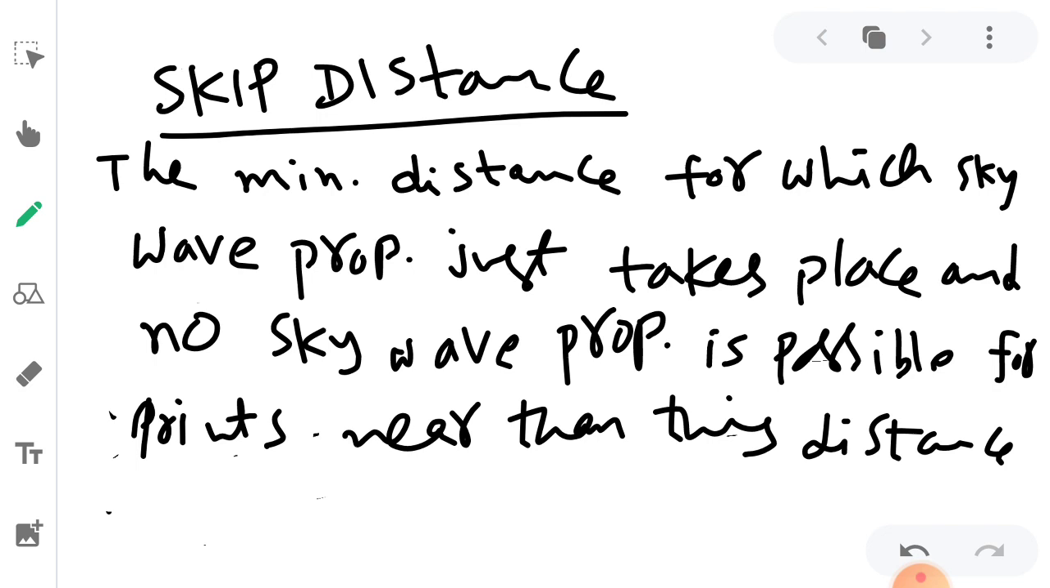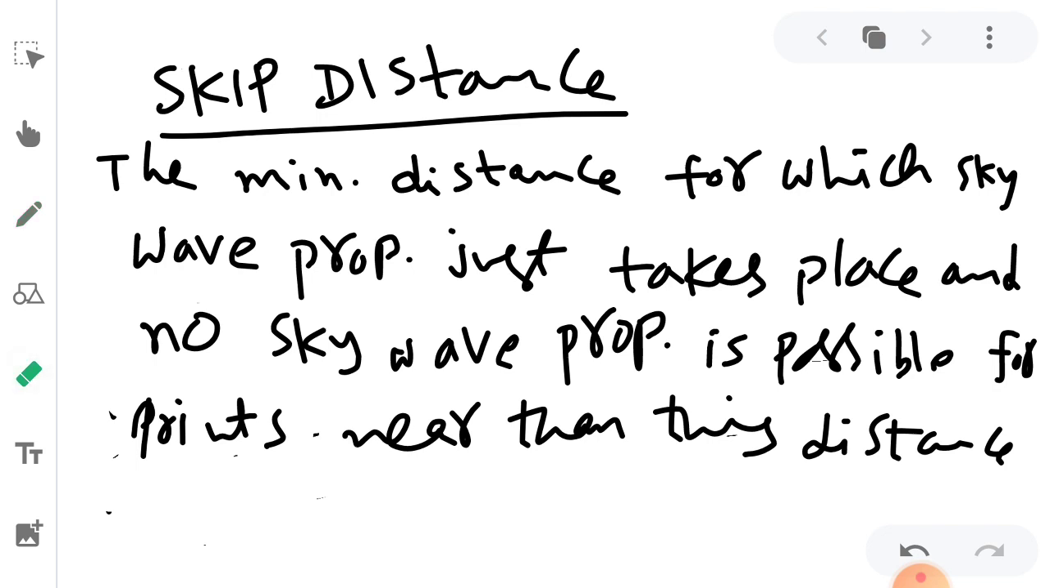The reflected signal will be received on the earth surface beyond this skip distance, beyond this silence zone, the dead zone it is called. Another point here is, the higher the frequency, the higher the skip distance, and for a frequency less than the critical frequency of a layer, skip distance is 0.